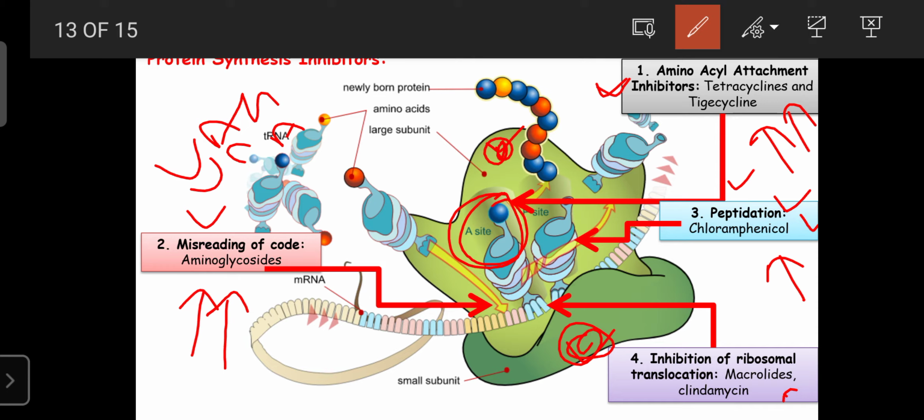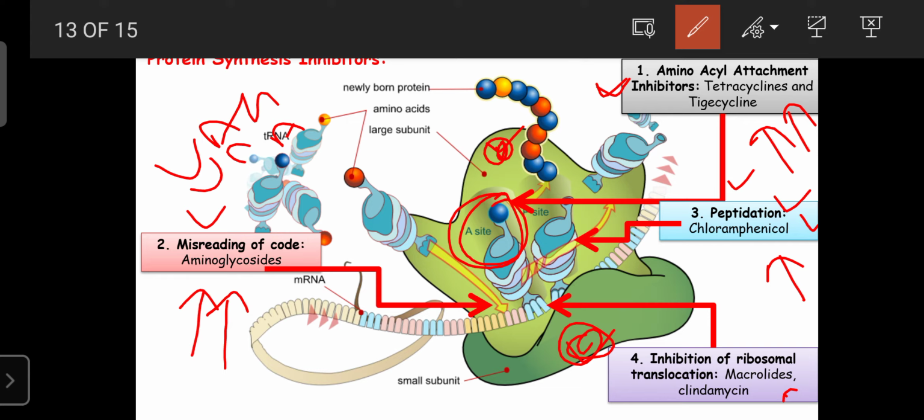That azithromycin belongs to the macrolide group of drugs. Azithromycin also inhibits the multiplication of microorganisms by inhibiting protein synthesis. So azithromycin is a macrolide, and they mainly inhibit ribosomal translocation.